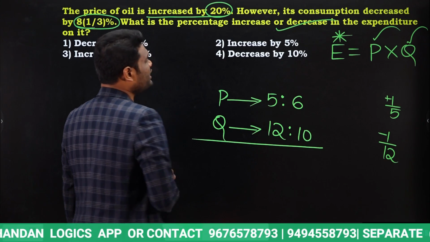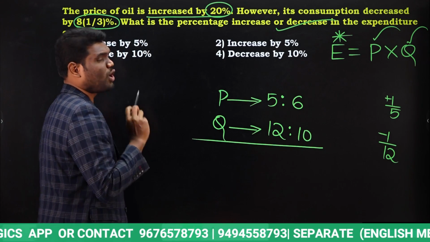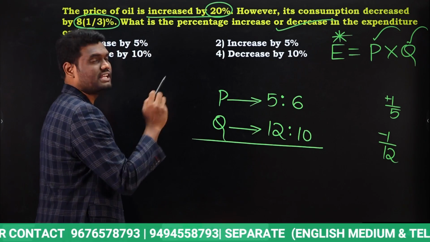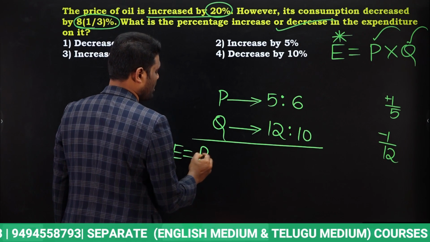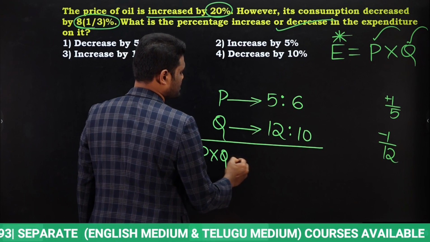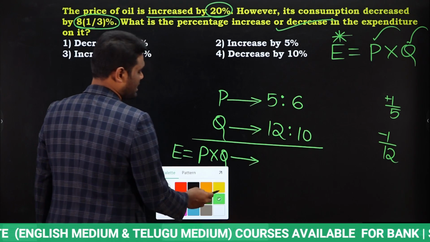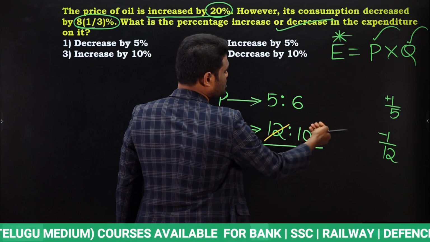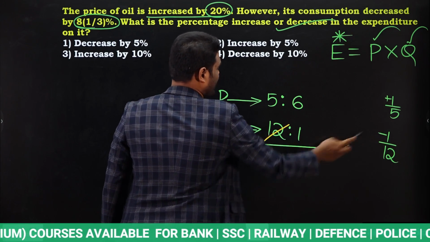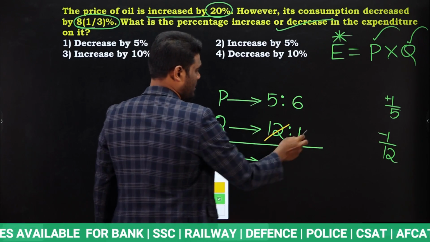We need to find the percentage change in expenditure. So we know that expenditure value depends upon price and quantity. Yes or no? Now just to simplify this, 12 cancels in, sorry, just a minute, this is like 12 minus 1, this is 11.